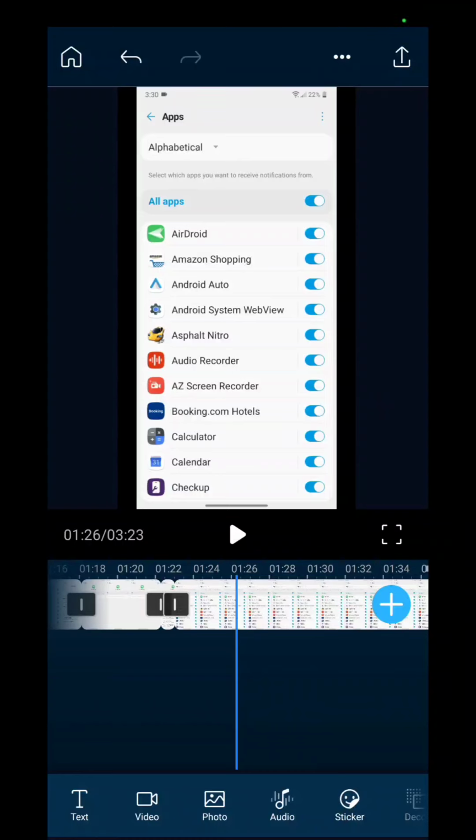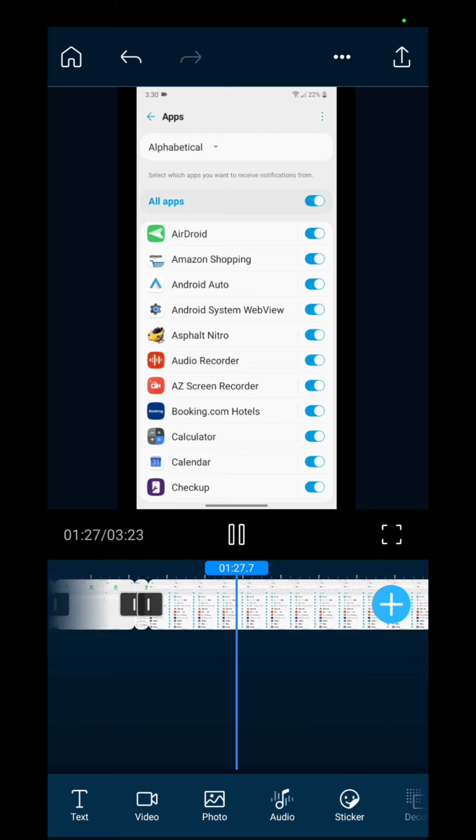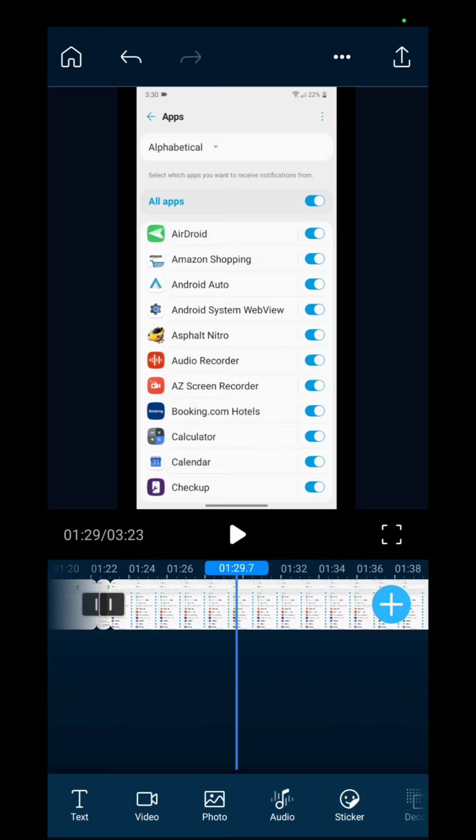Hey guys, today I'm going to show you how to fix Cyberlink Power Director for Android when for whatever reason it messes up and it makes you sound like a chipmunk. Now, I'm going to show you guys what I'm talking about here. I haven't gone ahead and changed the audio in any way, but this is what it keeps doing. As you can see, I sound like a chipmunk.